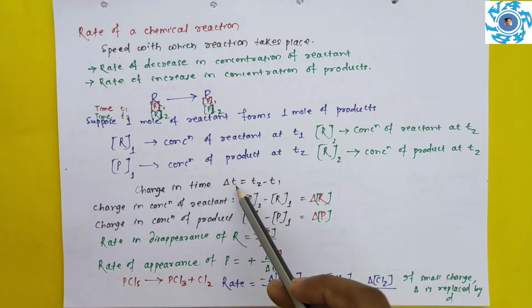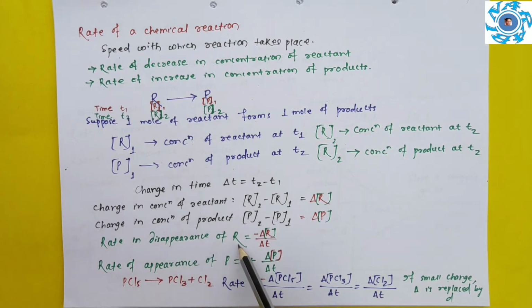So right now let's find out the rate of disappearance of R. Why? Because the concentration of R gradually decreases.